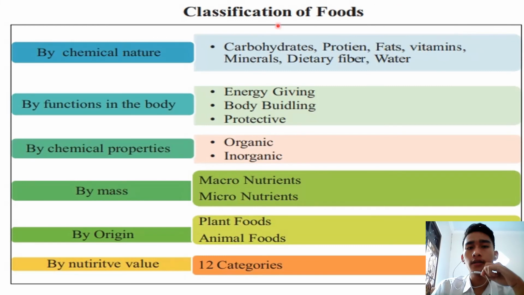And this is the classification of food. There are 6 classifications of food. The first is by chemical nature, by function in the body, by chemical properties, by mass, by origin, by nutritive value. I will explain this classification in the next slide.